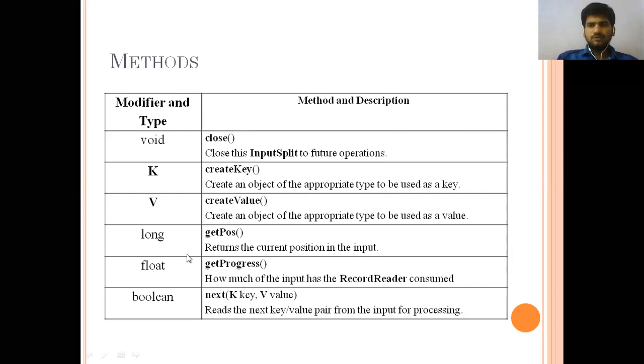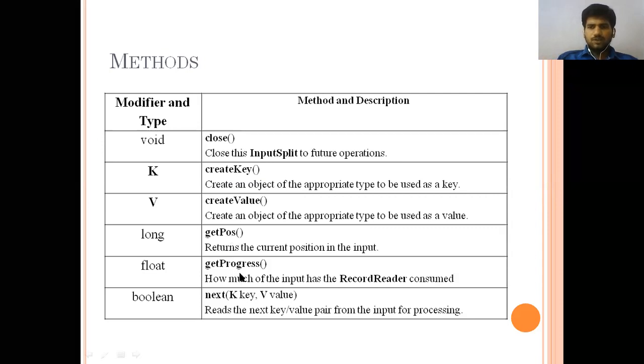Consider this example of input splits for a word count example. The paragraph of words is split up. Once it is split, it creates a key and value, then shows the position where it is available.